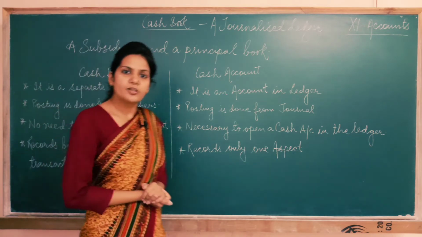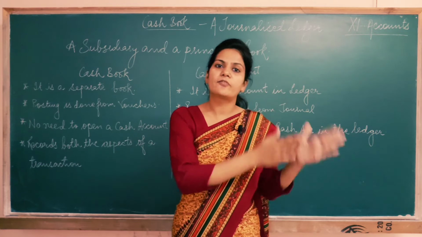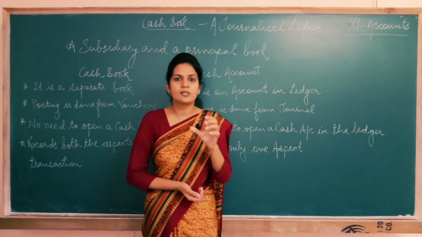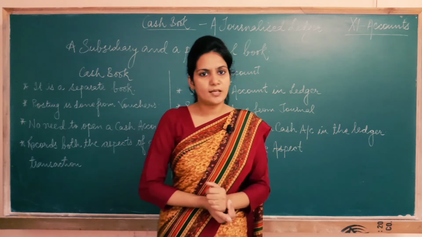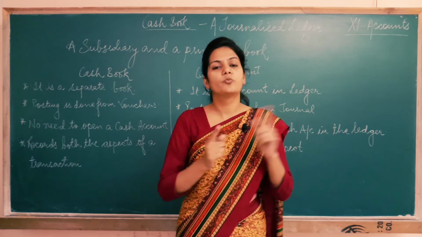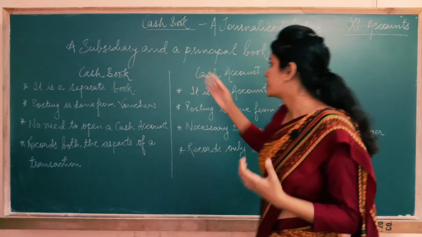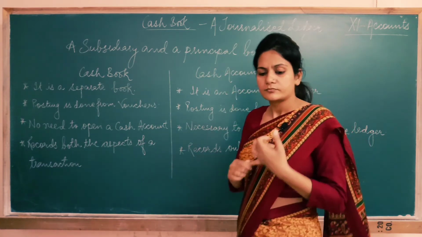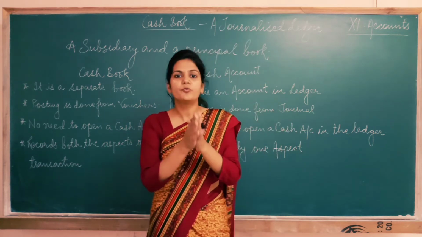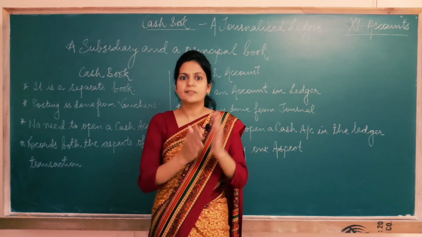Secondly, just like journal, we record the entries in the cash book directly from the vouchers. You know very well that whatever entry we record in journal, we should have a supporting voucher for the same. Similarly, if I am recording anything in the cash book, I am directly recording it through a voucher. That's why I call cash book a subsidiary book. Then secondly, if I am making a cash book, I don't have to make a separate cash account in the ledger. Try to understand this point of mine.